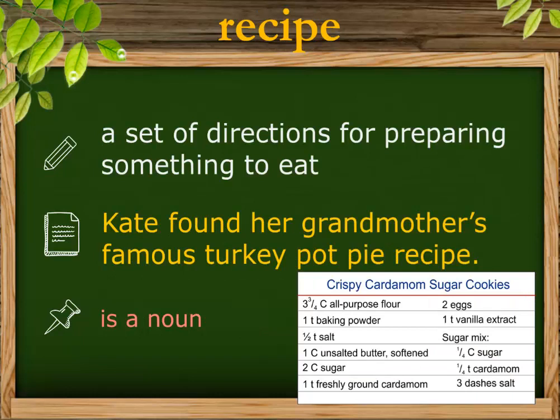Recipe. Recipe is a set of directions for preparing something to eat. Example: Kate found her grandmother's famous turkey pot pie recipe. So if you look at the image over here, here's a recipe showing the directions telling us how to make crispy cardamom sugar cookies. So recipe is a set of directions for preparing something to eat.